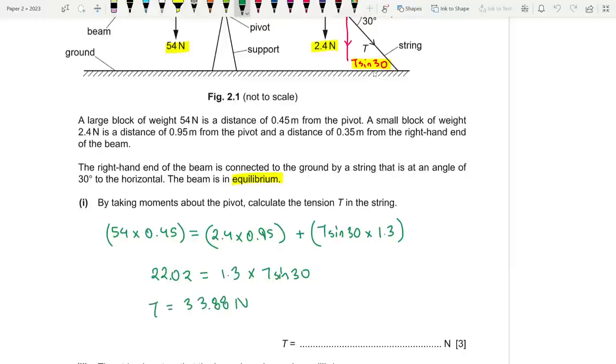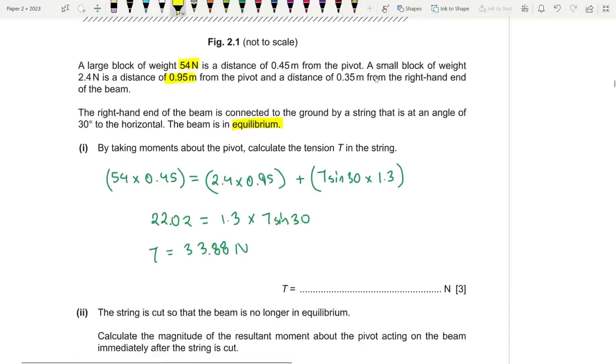However, you have to take a look at the significant figures. All data I've used, all of them were given to 2SF. So I need to give my final answer to 2SF as well. So it's going to be 34 newtons to two significant figures. Okay, that's the important part. 34 newtons to two significant figures.